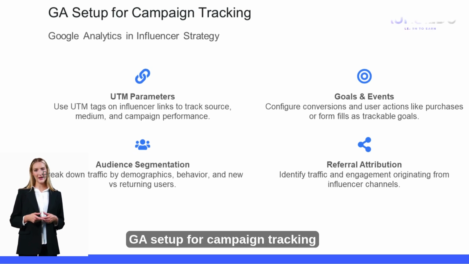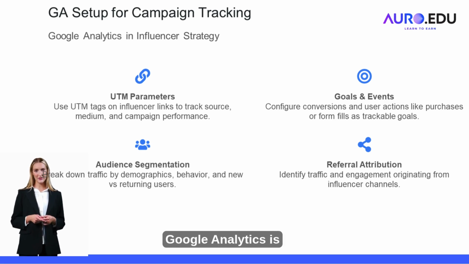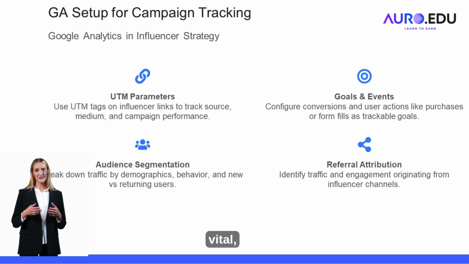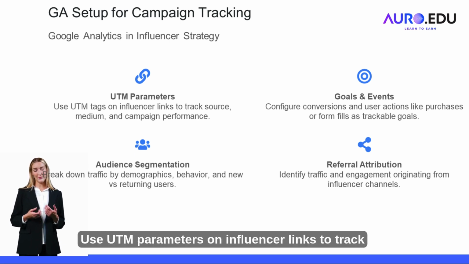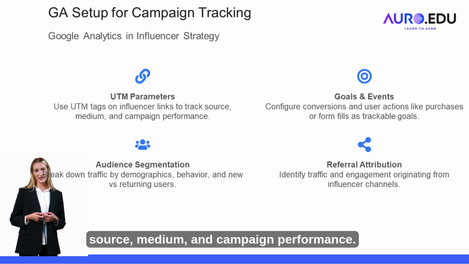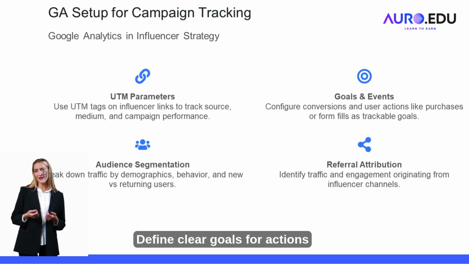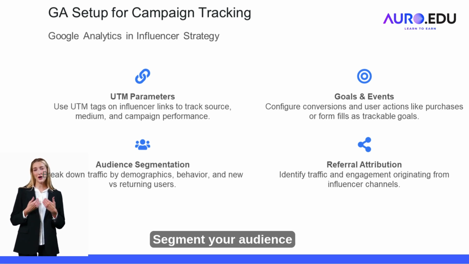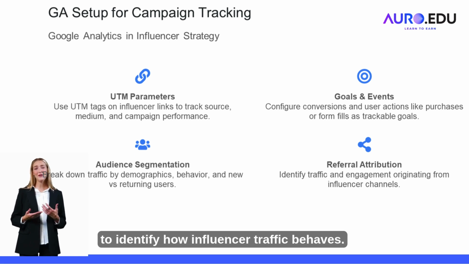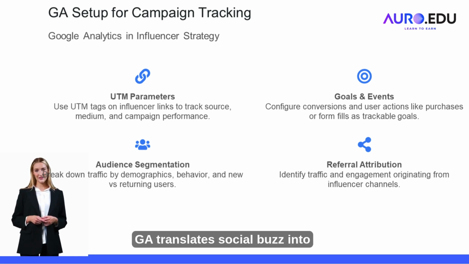GA setup for campaign tracking. Google Analytics, GA, is vital, but only if configured correctly. Use UTM parameters on influencer links to track source, medium, and campaign performance. Define clear goals for actions like purchases or signups. Segment your audience to identify how influencer traffic behaves. GA translates social buzz into website impact.